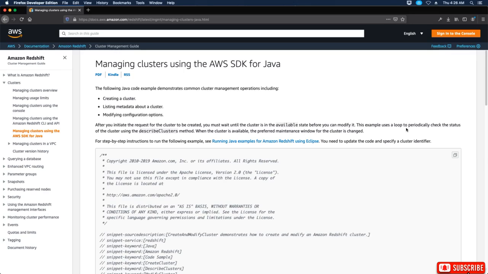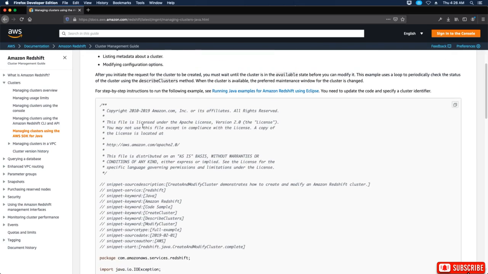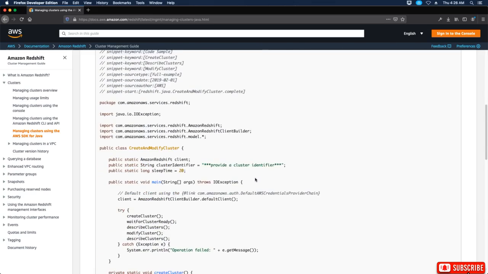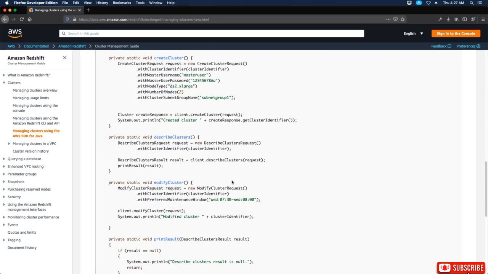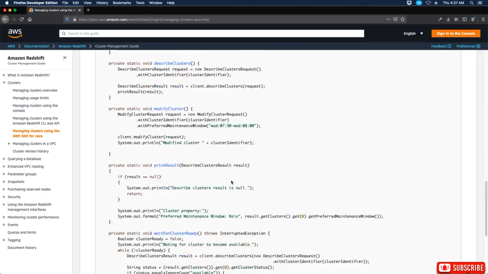The example uses a loop to periodically check the status of the cluster using the describe clusters method. When the cluster is available, the preferred maintenance window for the cluster is changed. Okay. So for step-by-step instructions to run the following example, see running Java examples for Redshift using Eclipse. You need to update the code and specify the cluster identifier. Okay, so this is just an example that they're using.